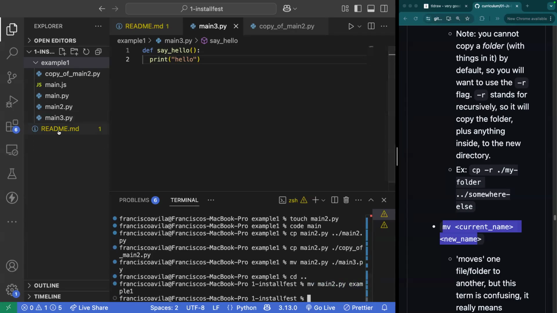And by doing so, you'll see that currently there is nothing other than the readme.md. And inside of example1, now we have main2 and main3 with the move command. All right, awesome.